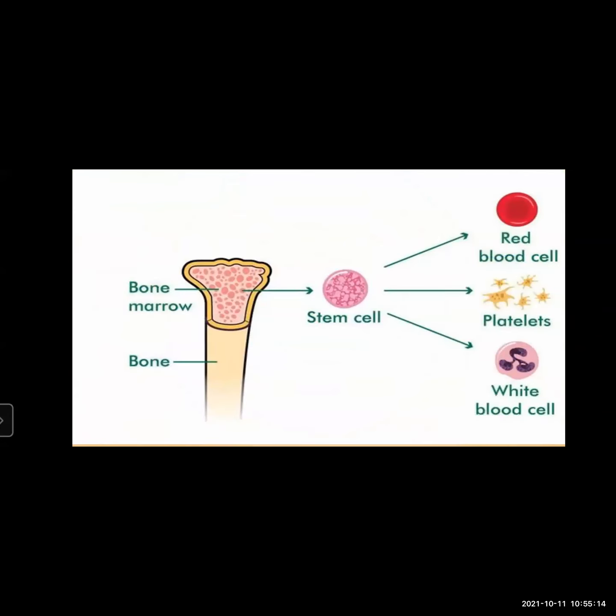Then the stem cells are present in the red bone marrow. What is the red bone marrow? Red bone marrow contains the blood stem cells that can become red blood cells or form platelets. So here the stem cells are present in the red bone marrow.